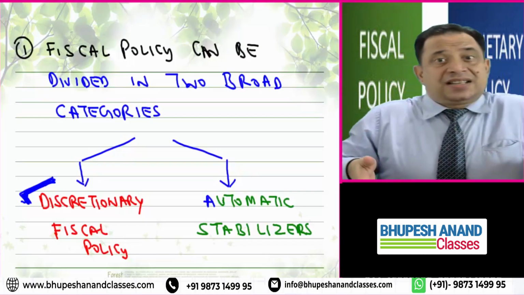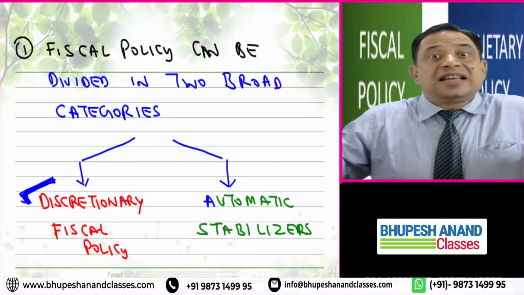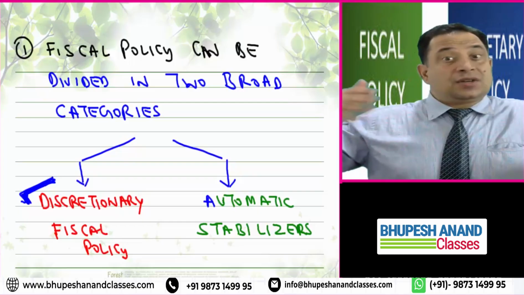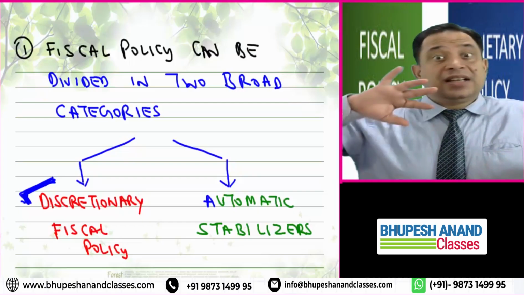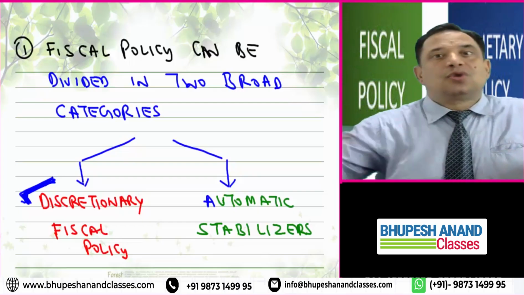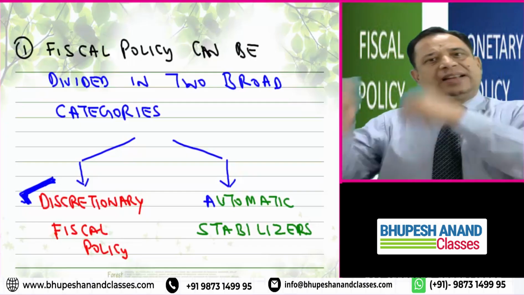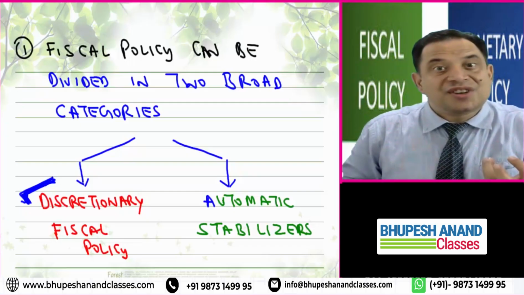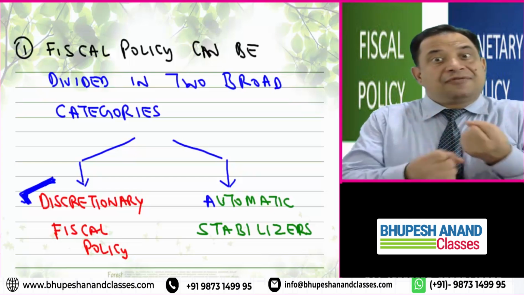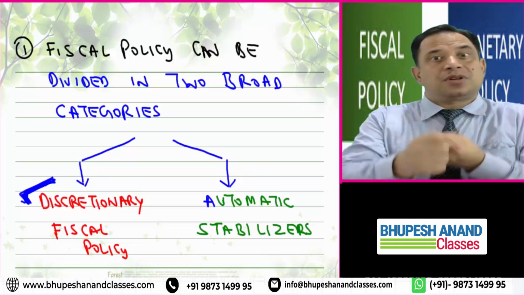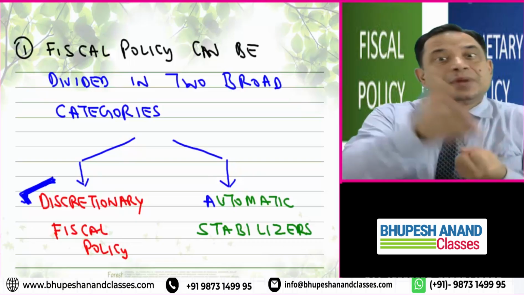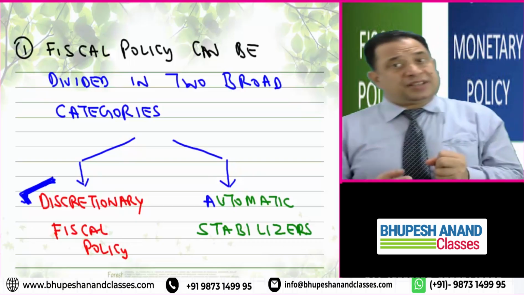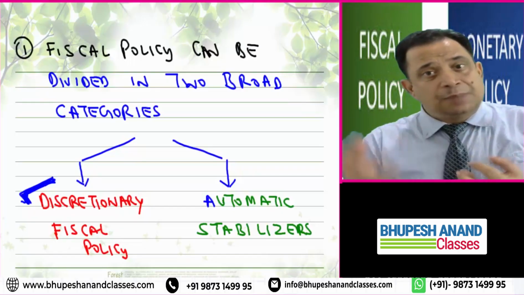So today's lecture is on difficulties in implementing discretionary fiscal policy, because in case of automatic stabilizers, there is nothing to implement. It implements automatically, by default. But in case of discretionary fiscal policy, we generally face some problems, some difficulties in implementing it. So today's lecture will be on the difficulties which the government faces in implementing it.